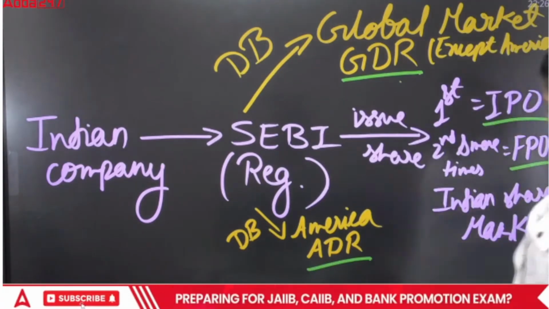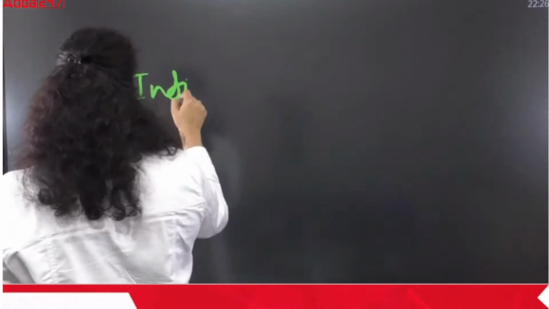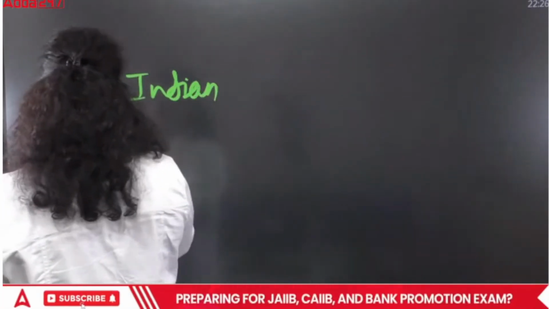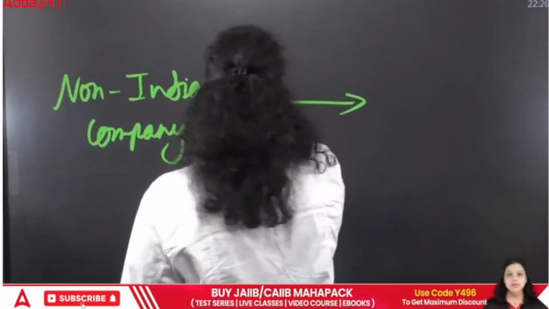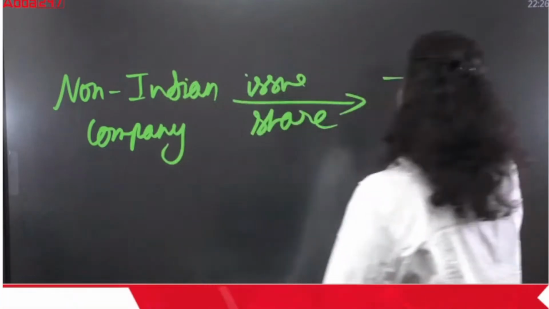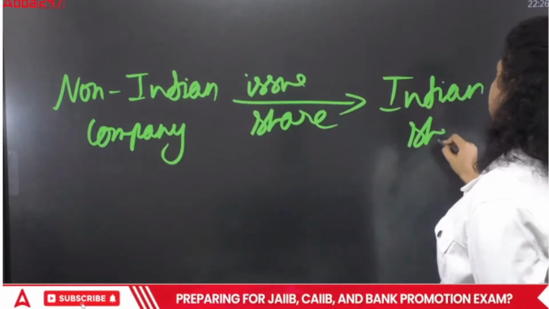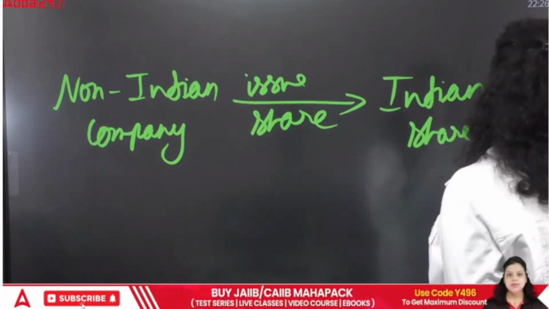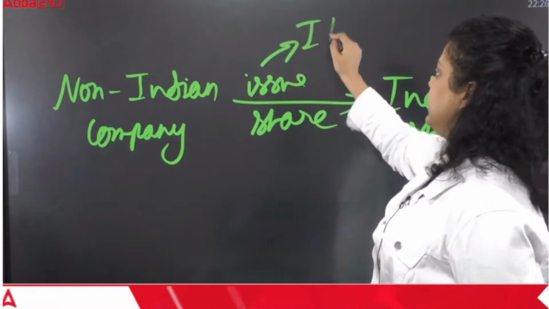Okay. The next one we have is the Indian Depository Receipt. So whenever a non-Indian company wants to issue shares in the Indian share market, this non-Indian company will be allowed to issue the IDR.